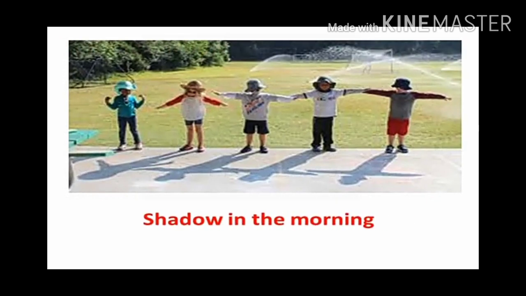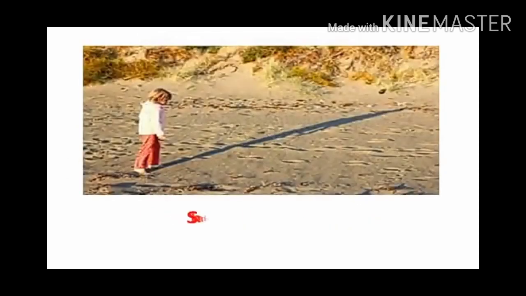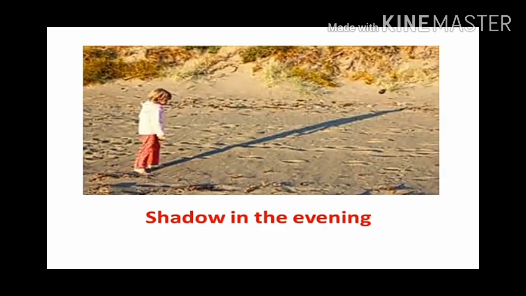Shadows in the morning are longer, where shadows at noon are shorter, as we have studied a little before. Shadows in the evening, you are observing a little girl, but the shadow of the little girl is very long, as the shadow we have seen in the evening.